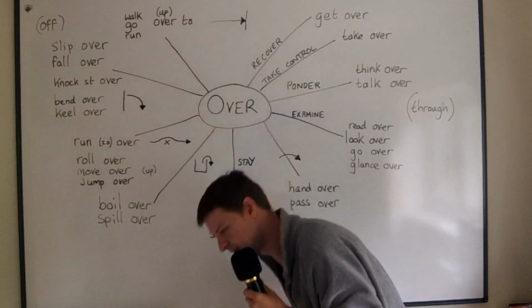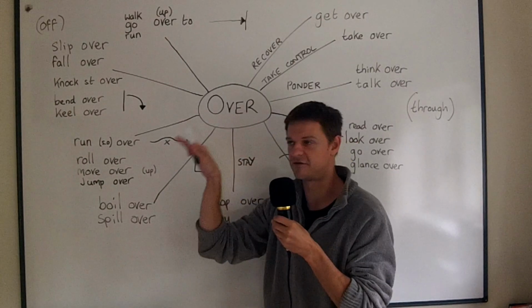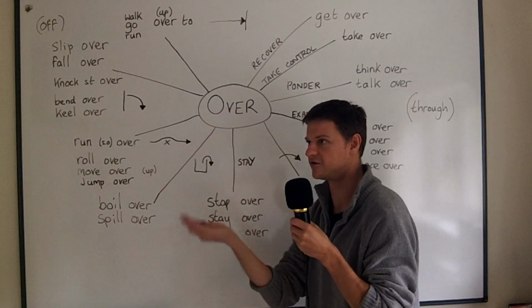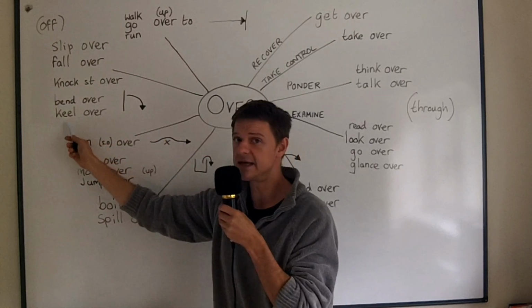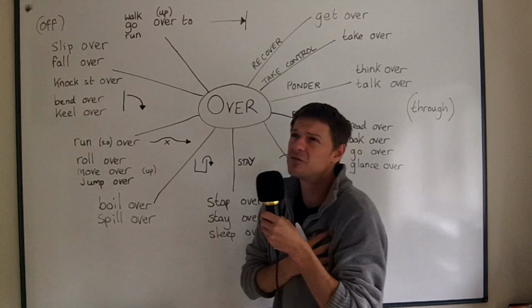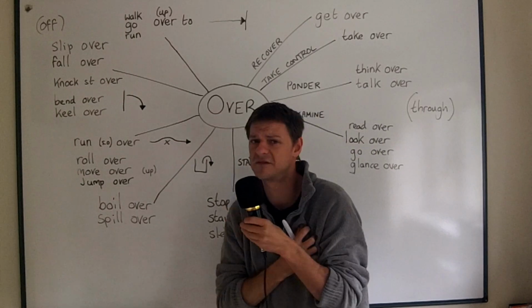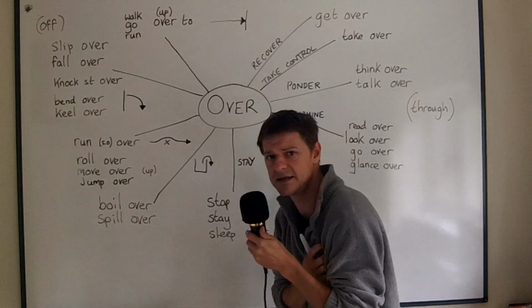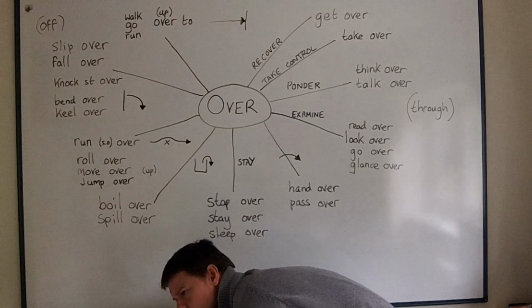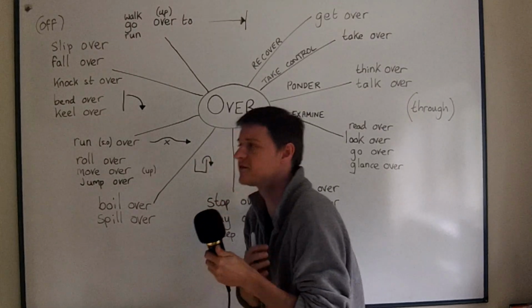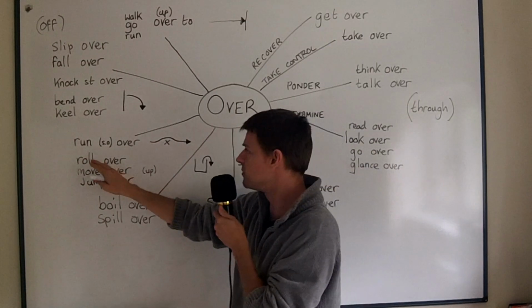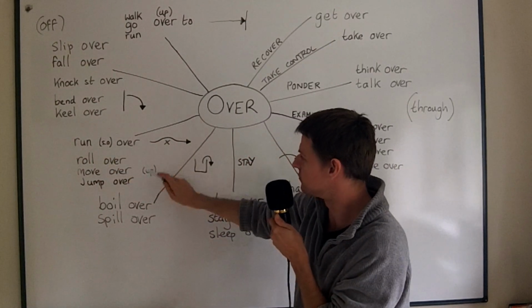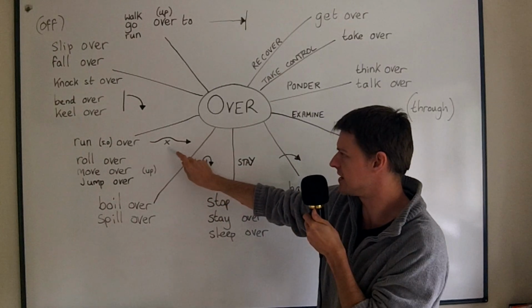Bend over just means this. You actually bend your body forwards. Your top part goes forwards, so you're doing this movement. You're bending over. And keel over is very often used when someone has a heart attack or something serious like that, or a serious pain in their chest or stomach, and they keel over. They grab their chest and they go forwards. Okay. We also have these four phrasal verbs, which all match this picture here.